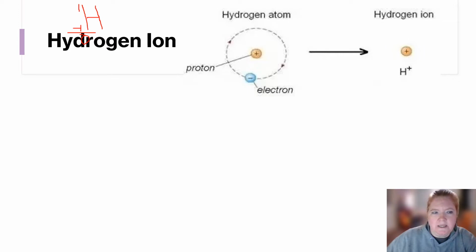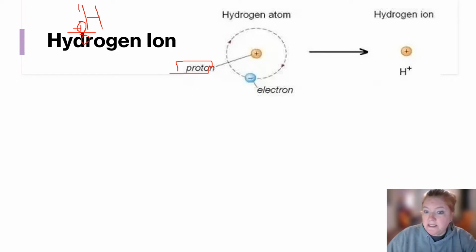Since the atomic number is 1, hydrogen has 1 proton. Since it has 0 neutrons, the proton is literally the only thing inside the nucleus, okay? But remember, protons are positive and an atom is neutral. So if it has a positive, it has to have a negative, and that negative comes from an electron. So a hydrogen atom has 1 singular proton and 1 singular electron.